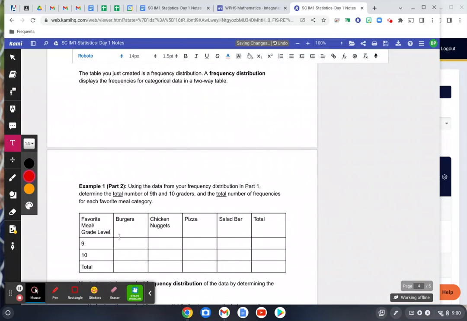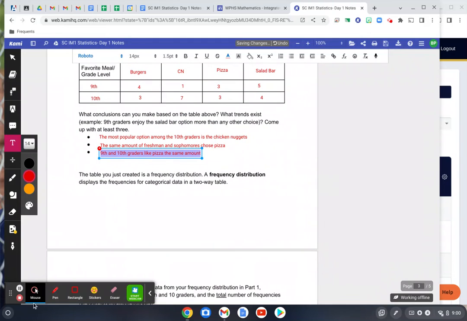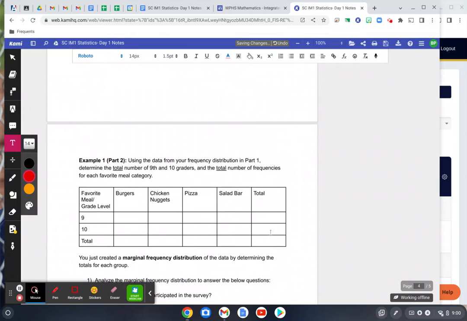And the way that you can see that a little bit clearer is if you transfer all of these numbers down now. Again, I'm going to pause and do that really quick, but go ahead and transfer those numbers down, and include the totals in this column and the totals along the bottom row. So go ahead and do that really fast, just including the totals.